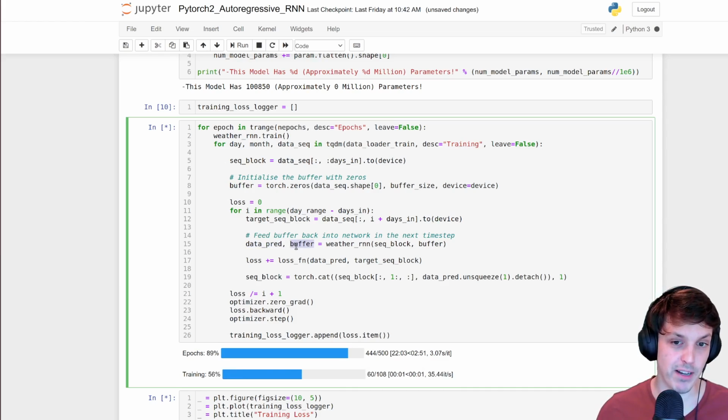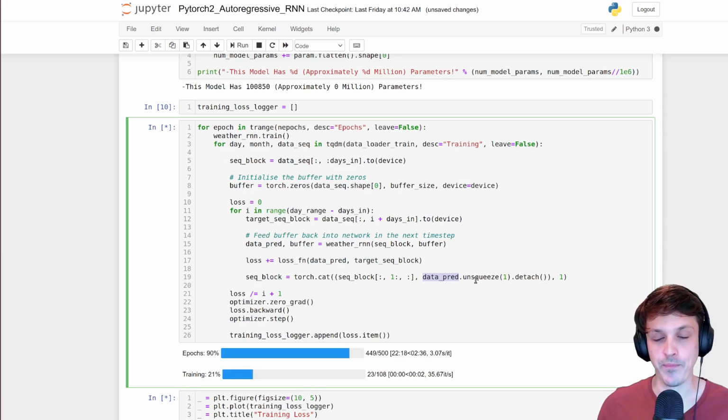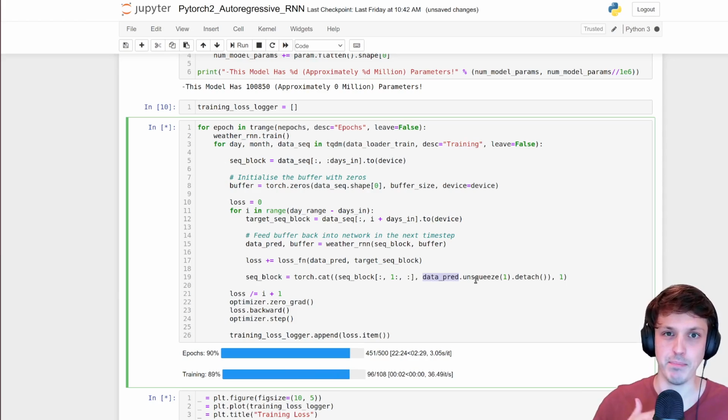And we also produce the buffer. That prediction will go back into the network again, as we saw by passing in as input our previous predictions. We can become robust to errors in our predictions. But as I said, we're losing any information about previous days beyond our input.